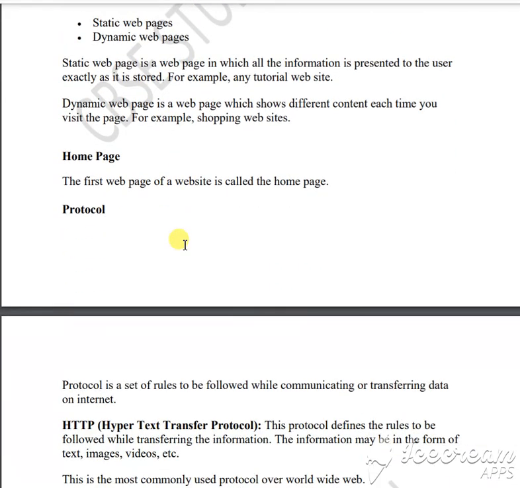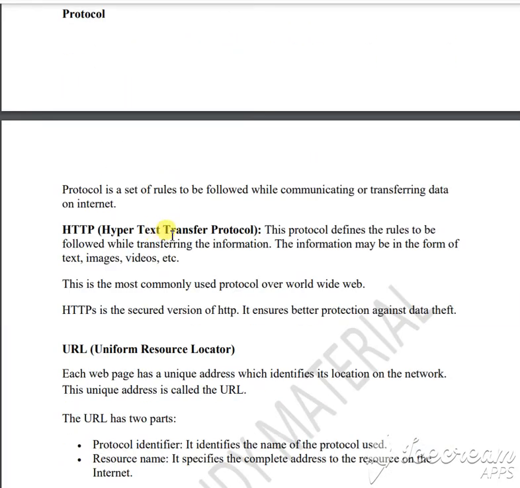Home page means the first page. When you open anything, the first page that you see, like if you open the CBSE site, you see the first page, that is the home page, isn't it? HTTP means hypertext transfer protocol. This type of protocol is used to send information, images, data, videos, all these things from one platform to another platform. Okay, that is very user friendly.